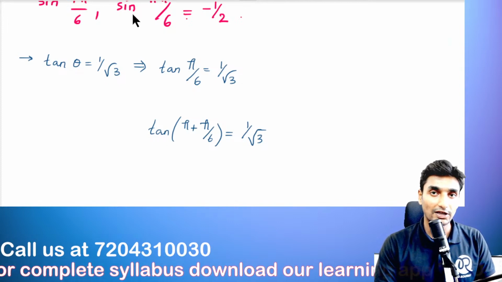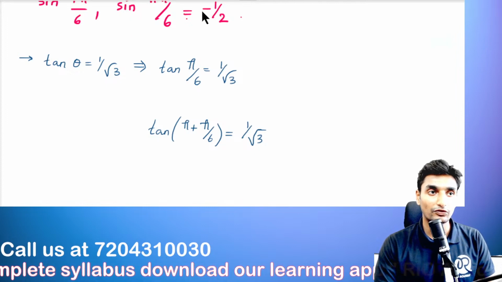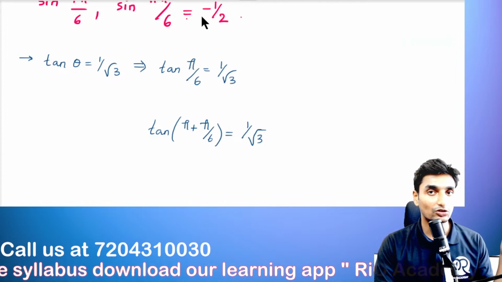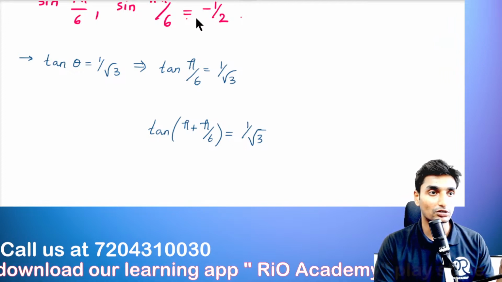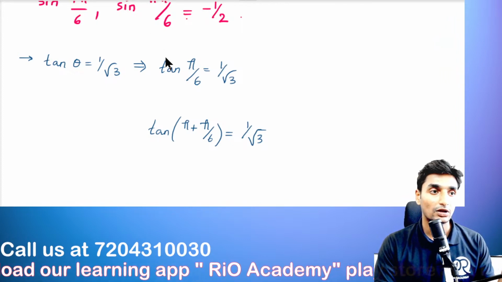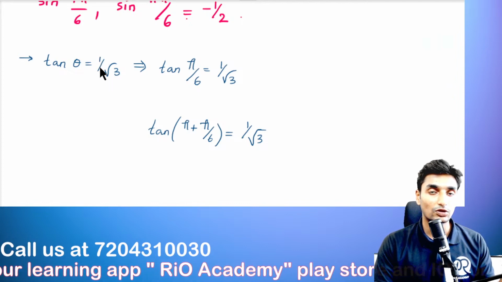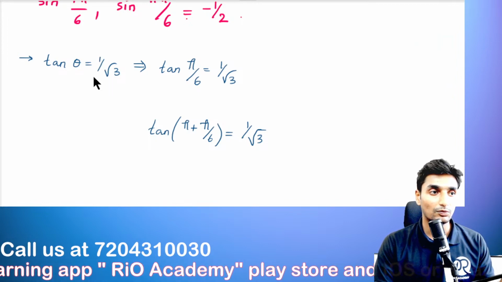But with respect to sine, he had mentioned it already in the form of negative. So sine is negative only in 2 quadrants, that is the third quadrant and fourth quadrant. Those values we have substituted. But here tan theta value is 1 upon root 3. He has mentioned it in a positive format.